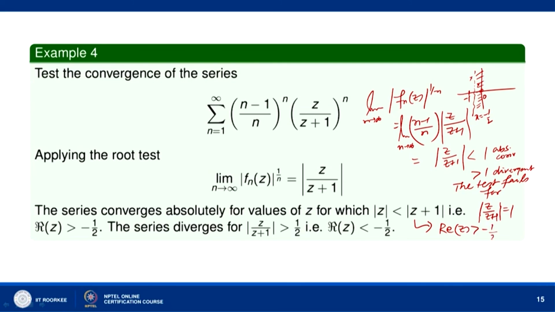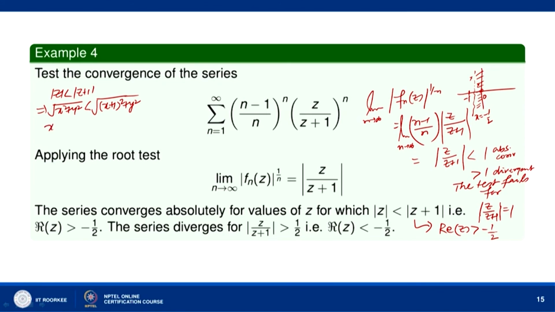greater than minus half. We can see it also directly. z equal to x plus iy, and mod of z less than mod of z plus 1. If you want to see it analytically, we can write square root of x squared plus y squared for mod of z, and here square root of (x plus 1) whole squared plus y squared.